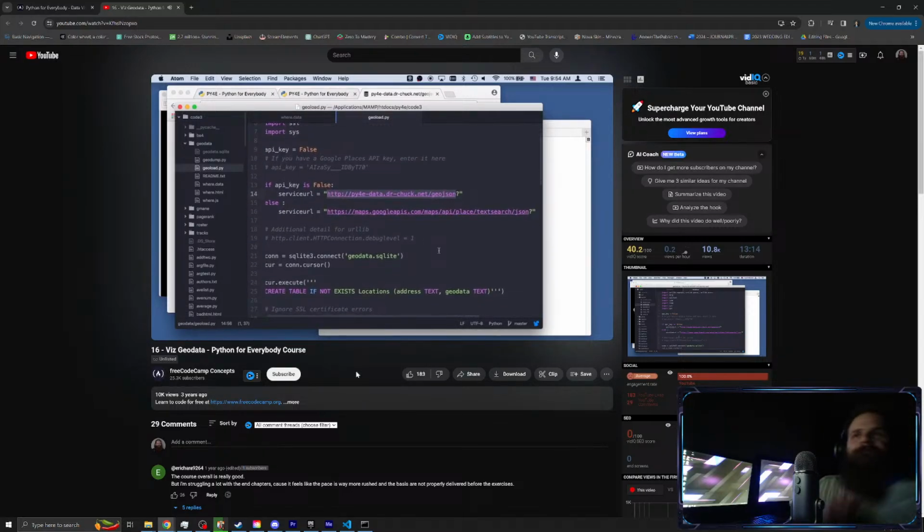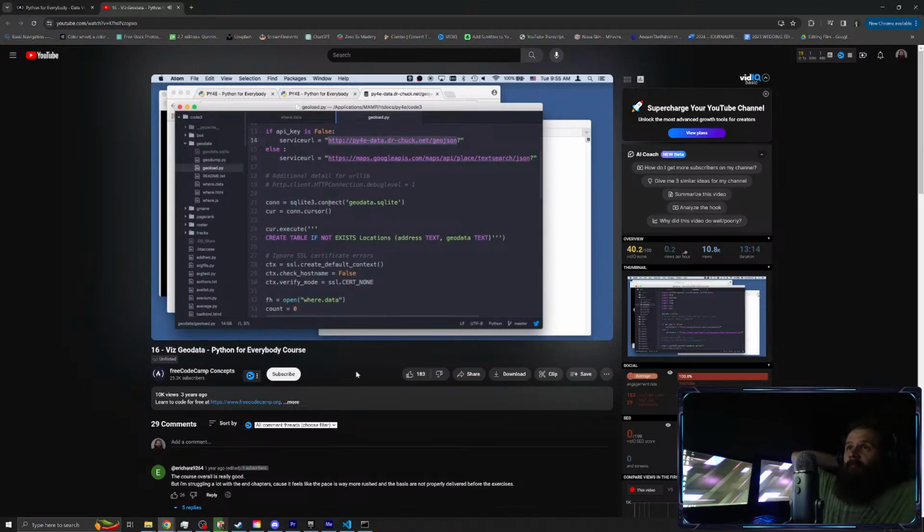Either retrieve it from my server. The nice thing about my server is it's got no rate limit. It's really fast, and you're not fighting with Google all the time. And it means that if you're in a country where Google is not well supported, you can use my API. It's really strange that somehow my API is more reliable and available than the Google one, but it's true.